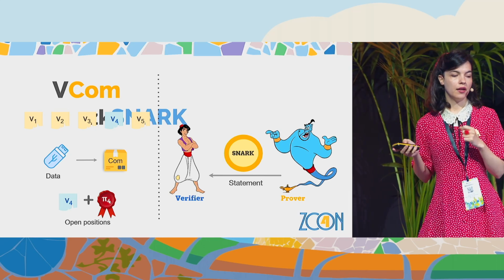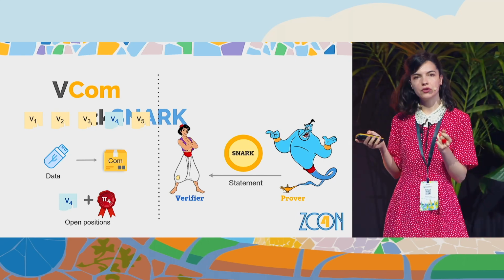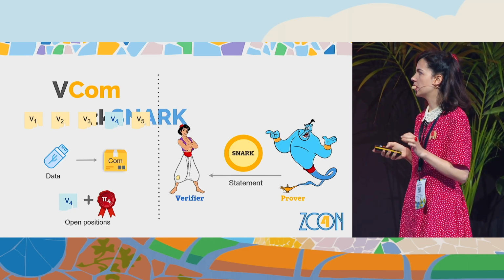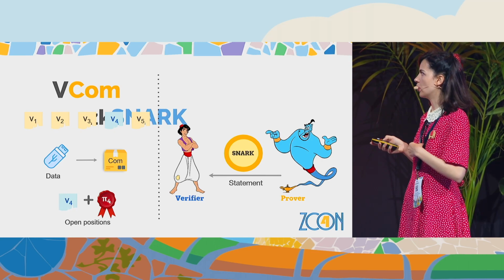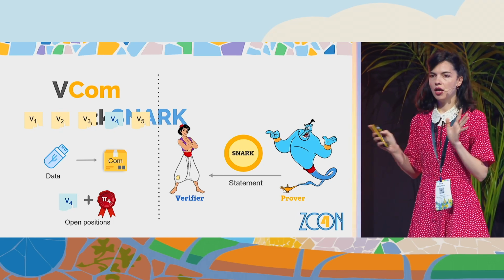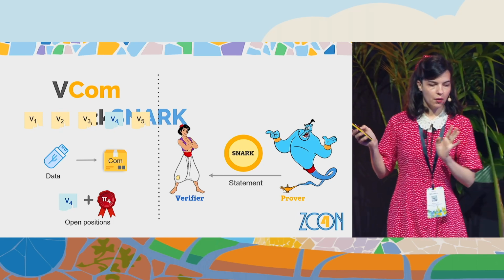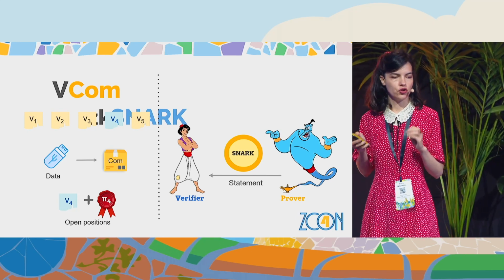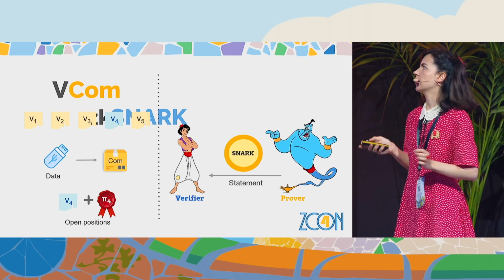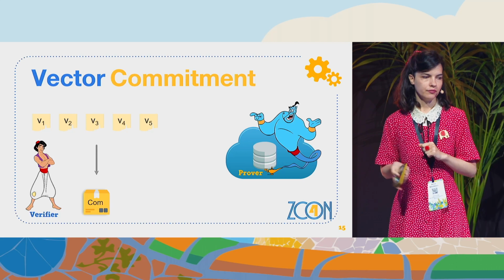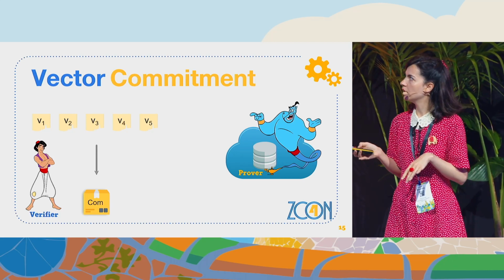And then we can later on open positions from the vector, any position, and give a very succinct proof that this position is consistent with respect to the initial commitment. And then we have the ZK-SNARKs that allow a prover to convince a verifier of some statement in a very short and non-interactive way, with minimal effort from the verifier. Okay.